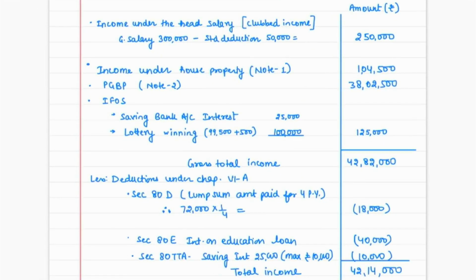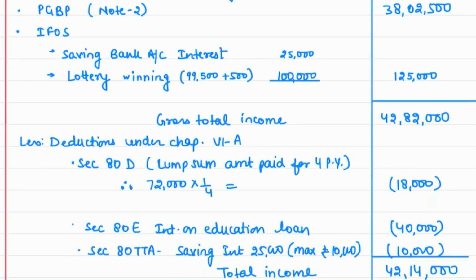And here deduction under section 80D would be applicable. Why I have done 1 upon 4 of 72,000, because 72,000 was a lump sum amount, right? And there were 4 previous years involved in that. That is the case. We have to divide it by the previous years involved. So we have divided it by 1 by 4. So it is 18,000.